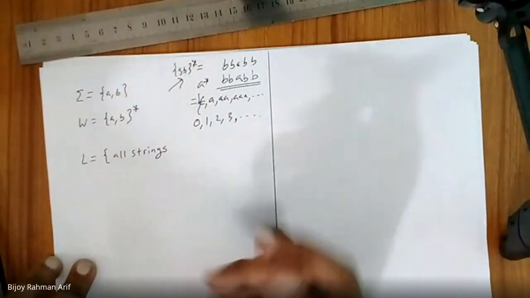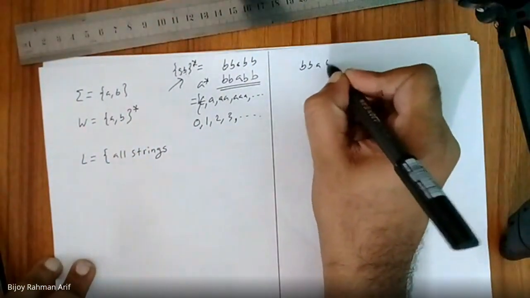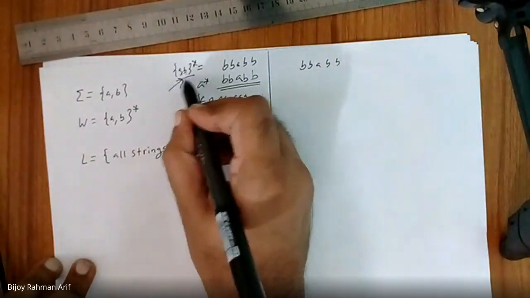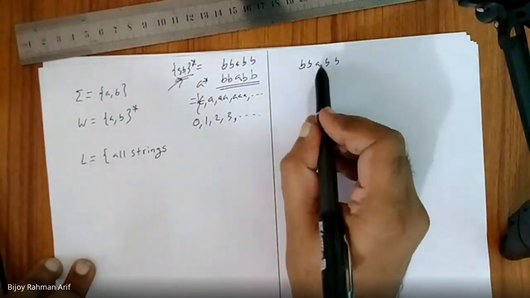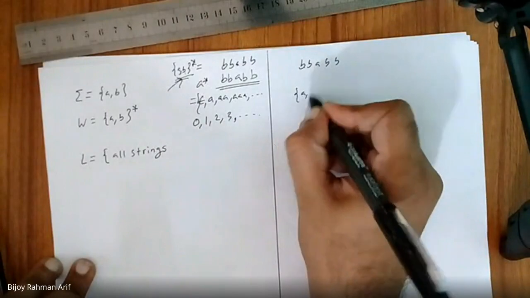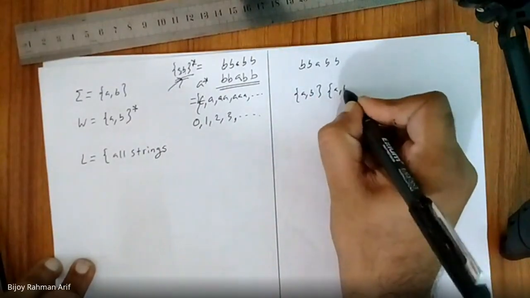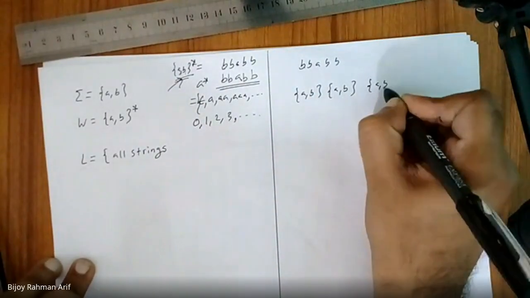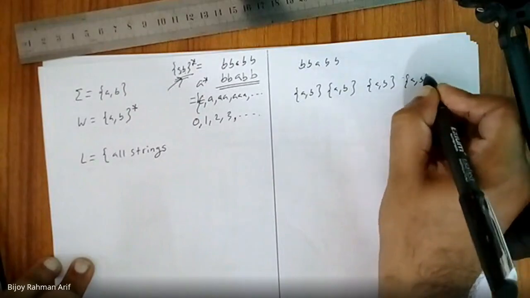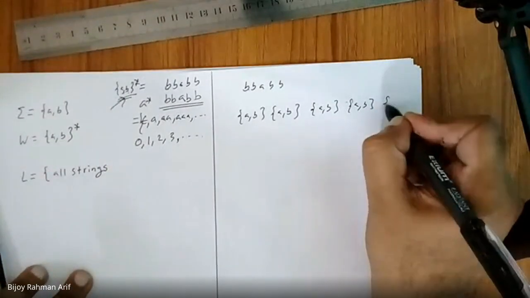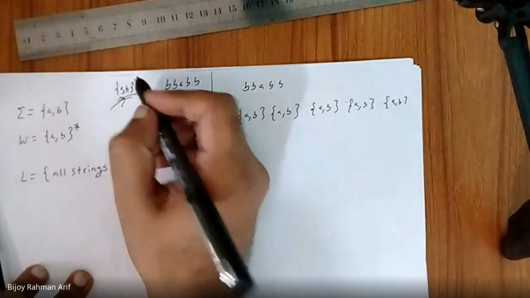So it is something like this: BBABB. How many times do I use this set? 1, 2, 3, 4, 5 times. {A, B}, {A, B}, {A, B}, {A, B}, and {A, B}, because star can be replaced with any number.